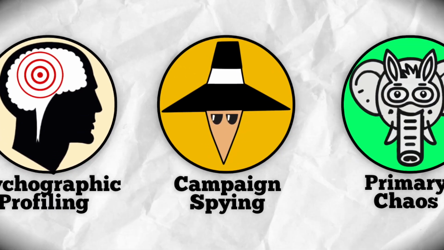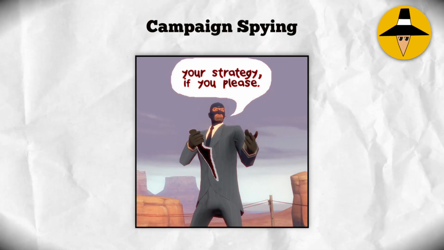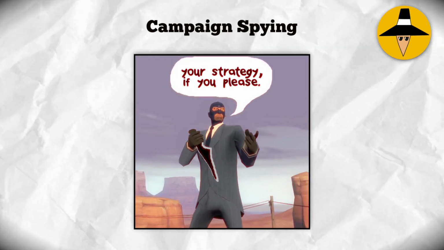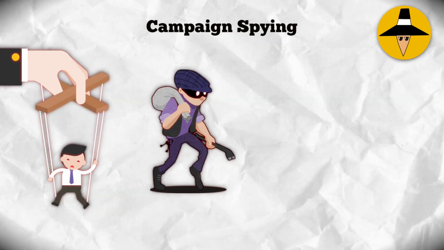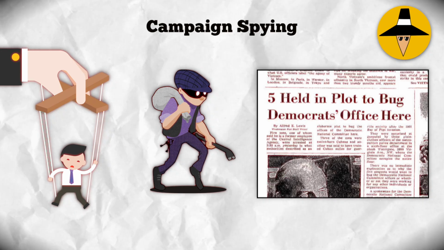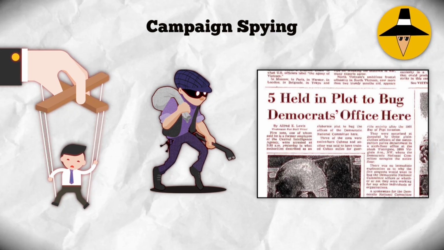Campaign spying. This tactic involves using underhanded methods to gain insight into your opponent's plans via social engineering or simple brute force burglary. The Watergate scandal, of course, may be the most famous example.